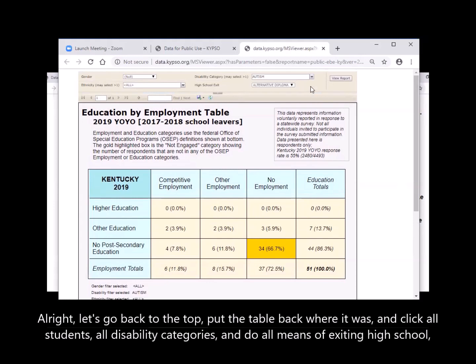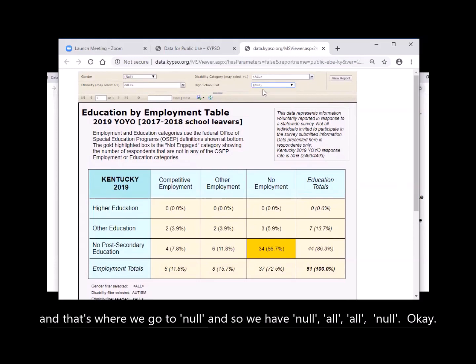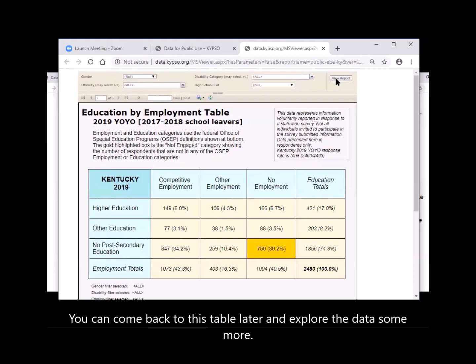All right, let's go back to the top, the table back where it was. I'm going to click all students, all disability categories, and all means of exiting high school, and that's where we go to null. So we have null, all, null. You can come back to this table later and explore the data some more.